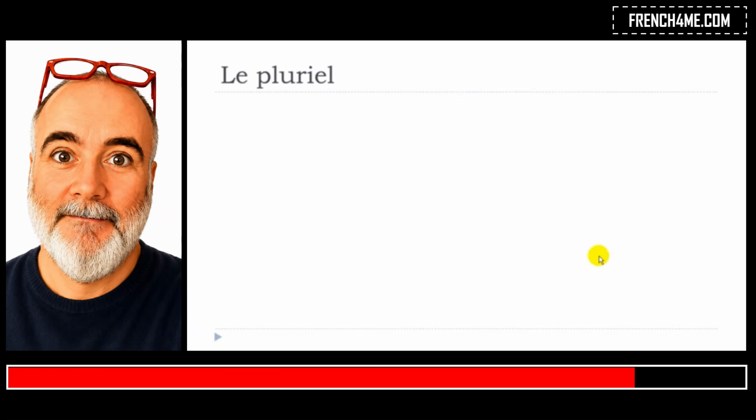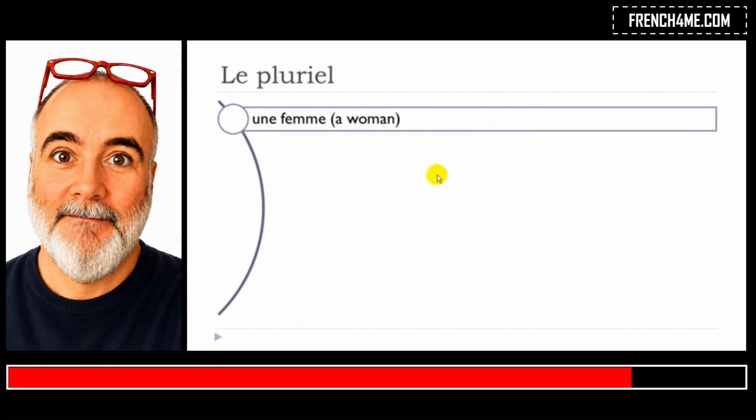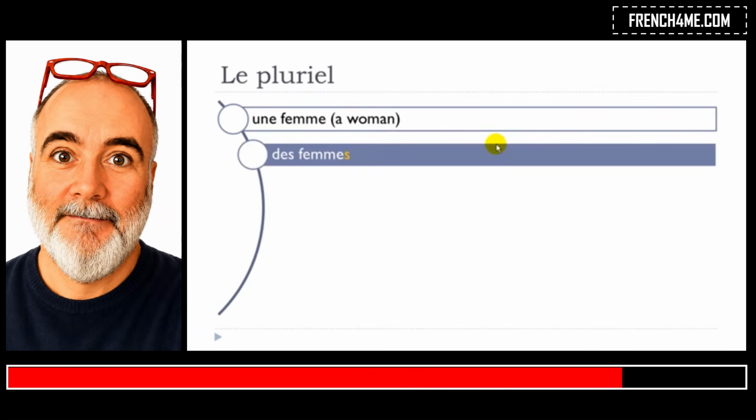Now let's see a few examples. This one, une femme. If we think about the rule we saw previously, une changes and the article becomes des. Femme, you write like in the singular form, and then you just add this s at the end, and as we said, you don't pronounce it, so you get des femmes. Une femme, singular, and des femmes.